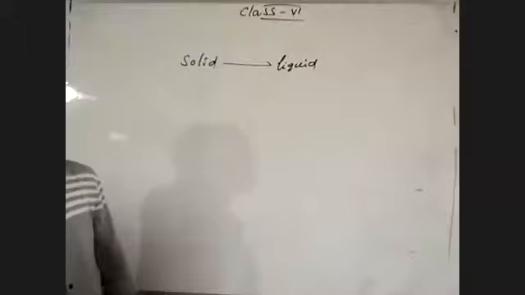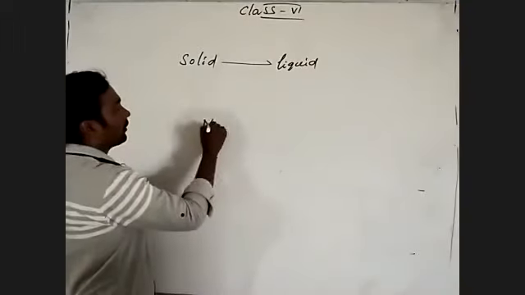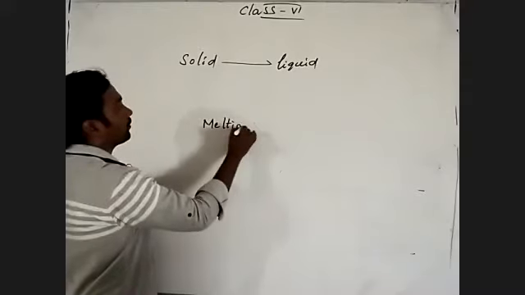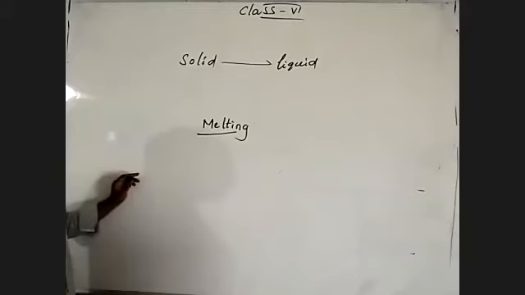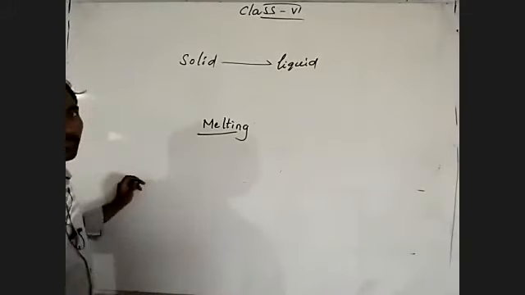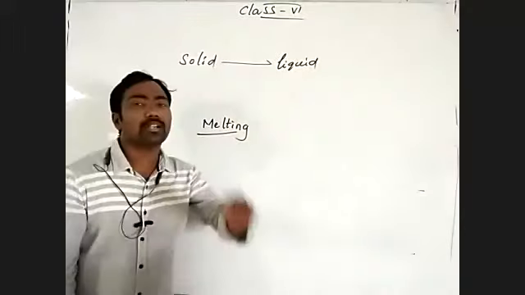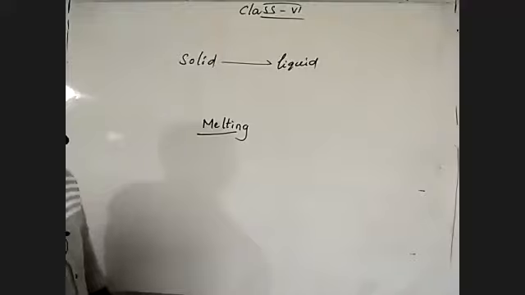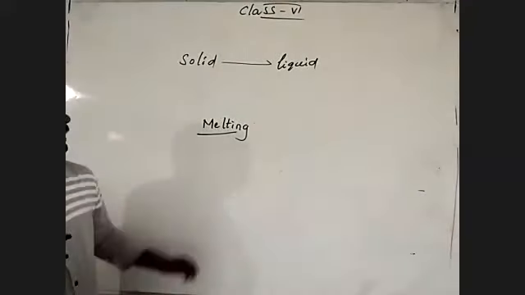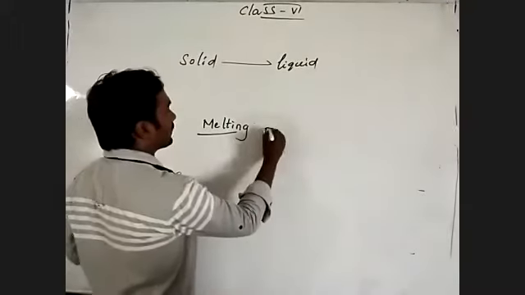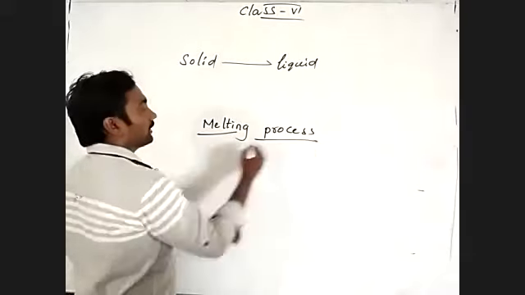The change of the state of a solid substance into the liquid state of a substance is nothing but melting. What is that? Melting is a process. Melting is a process to change the solid state of a substance to the liquid state of a substance.